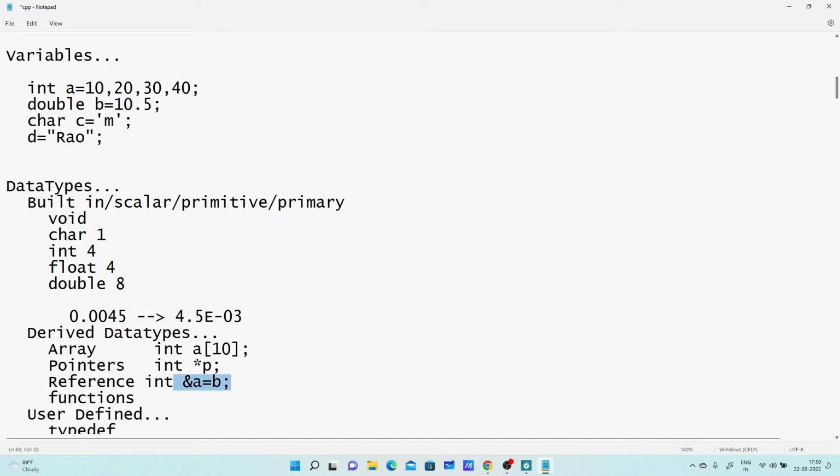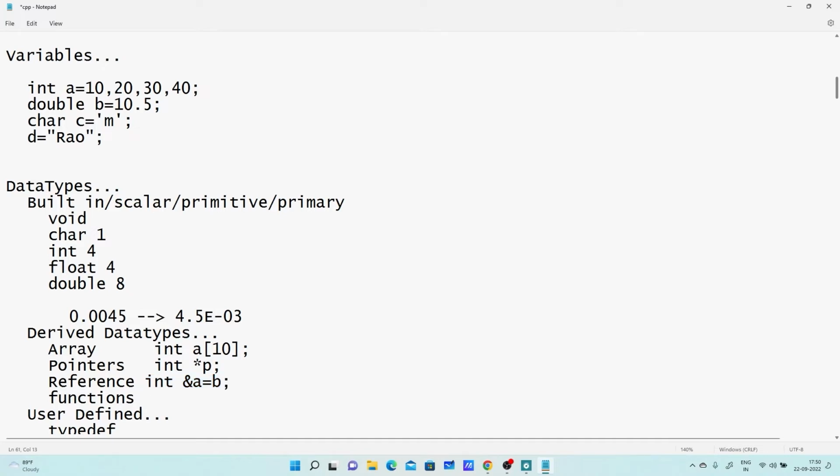The meaning of this statement is that the memory location b is identified by two names, a and b. It is like a person having two names. If you call that person by either name, he responds. Similarly, this variable is identified with both a and b.